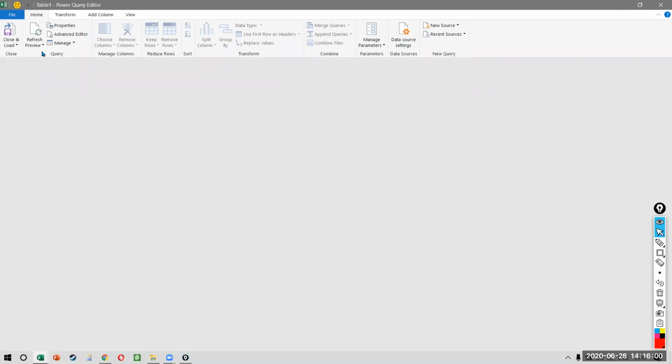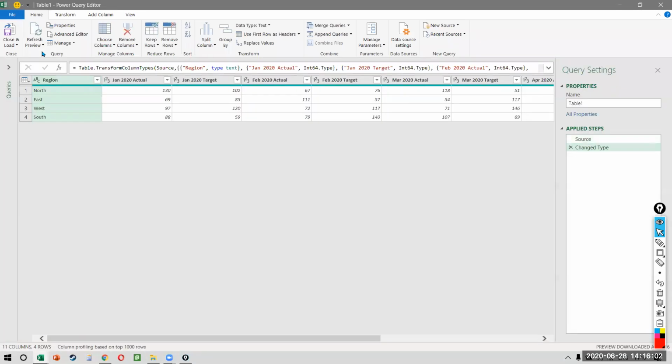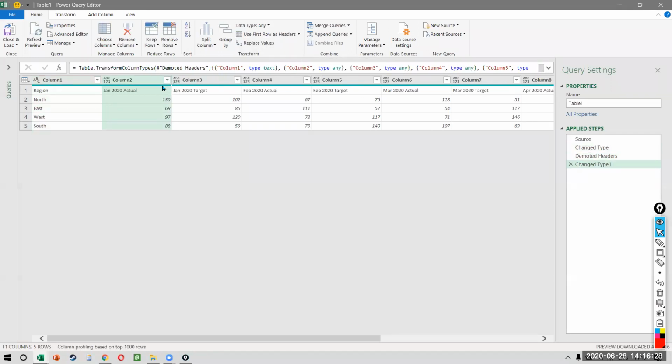You get the data set like this. Now, the very first problem that we have is that all these headings that you see, actual target, should not actually be the heading. They should be a part of the data. That means I want to do the reverse of what we did earlier. Earlier, we said the first row should become the headers when we selected the customer ID and the name. This time, I want to select the opposite, which is to make the headers the first row. So you notice that now the headers have shifted and they have become a part of the data like this.